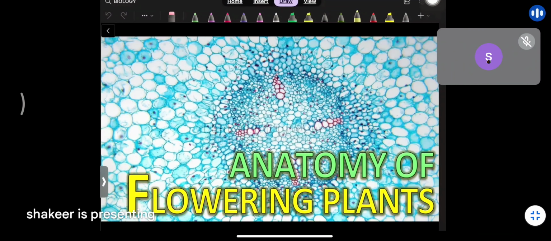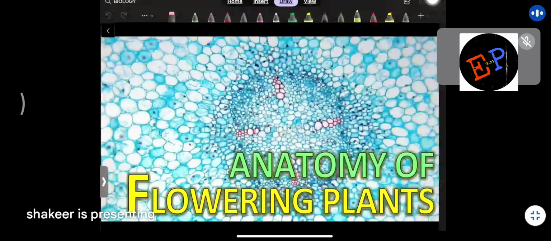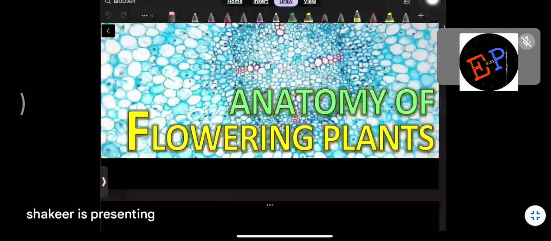Many carpels are there. All this is called morphology. But anatomy represents the internal structures, or the internal construction of these plants. That comes under anatomy. Are you able to understand? So how can you define anatomy?